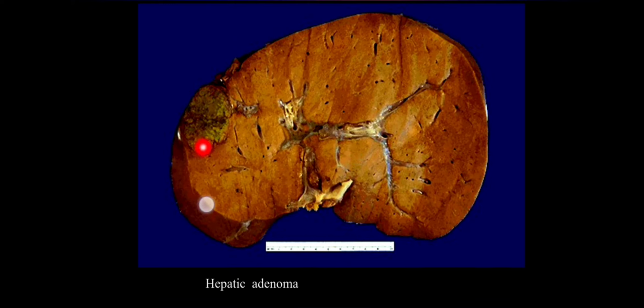So this is a hepatic adenoma. The color of the hepatic adenoma is slightly pale. It is well encapsulated. This is a single adenoma present in this liver, and the color is yellow tan. In the cut section, there will be areas of hemorrhage.